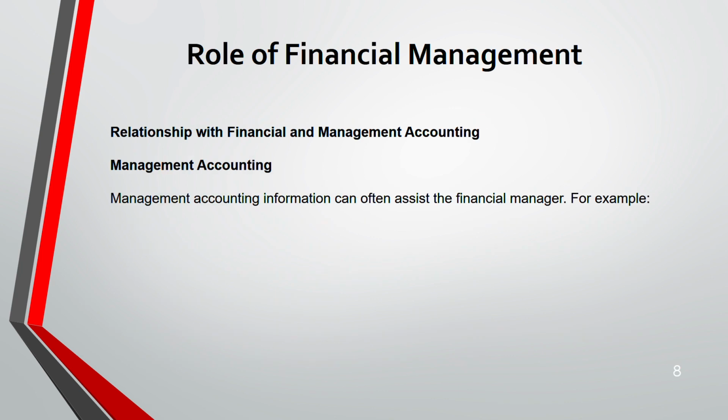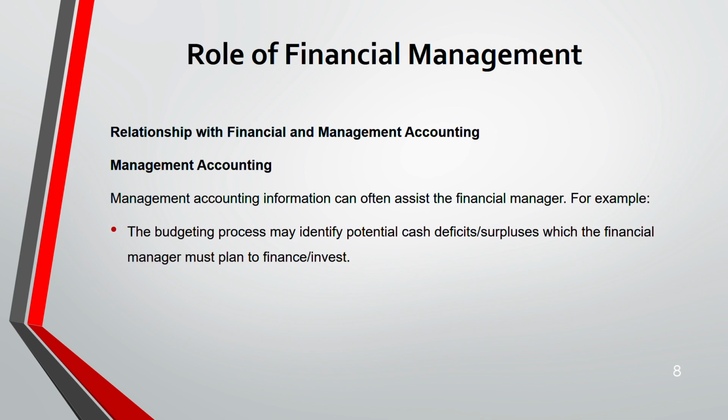Next is the management accountant. There also there is a link with the financial manager. We'll see how. First example, budget. The budgeting process may identify cash deficits and surplus, right? When you do a budget, budgeting we have covered in performance management, we identify deficit or surplus. So through that, the financial manager can then plan how much finance they need, whether they need debt, whether they need an overdraft in advance, whether they have enough cash surplus to invest.